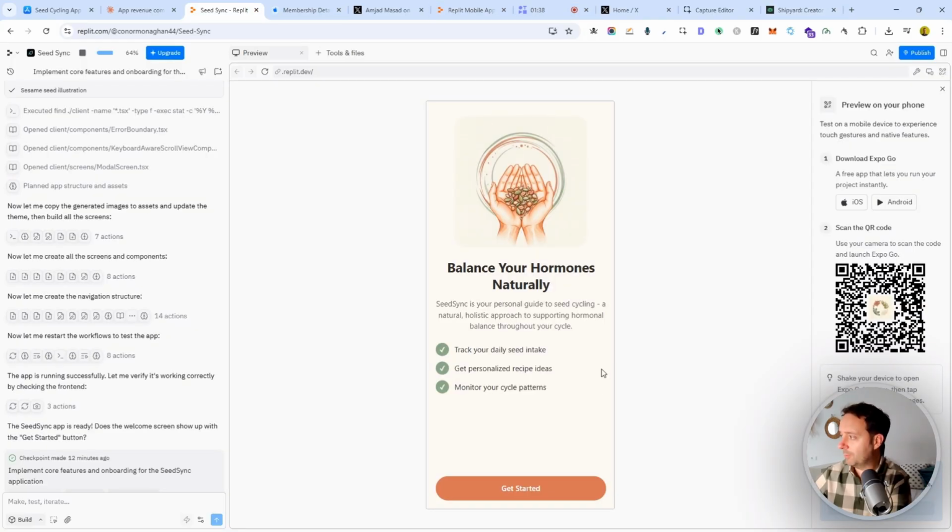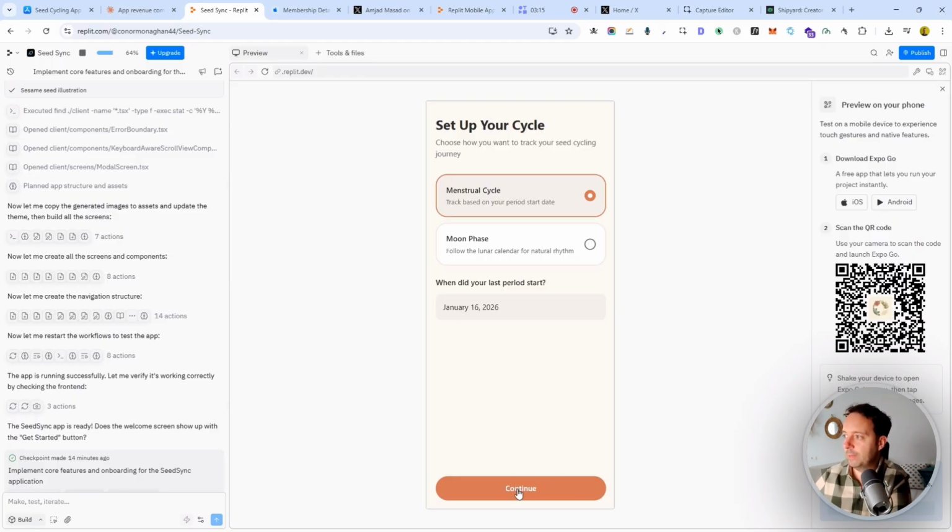So we have our app, which is pretty cool, and we can also see how our app looks on our phone. To get this, we need to download an app on your iPhone or on your Android phone and scan this QR code. Okay, so I just scanned it there, you can see, and it's going to build out the app for me, and I'll be able to test it out on my phone. But before we see that, let's just look at the app here. So we can see now, this is obviously for women and not for me, but you can fill in the information here. So let's just test it out here.